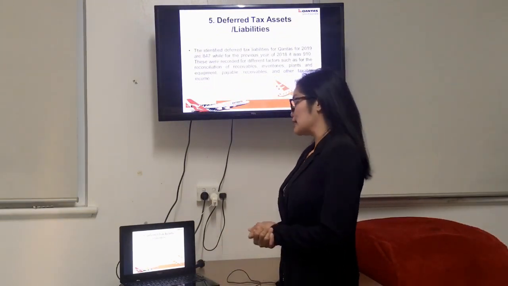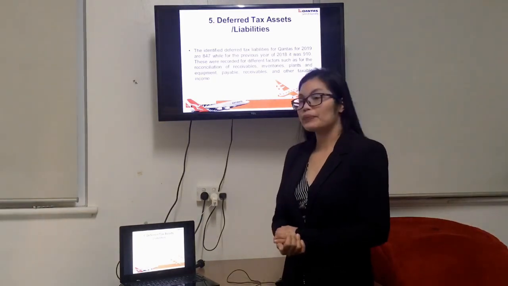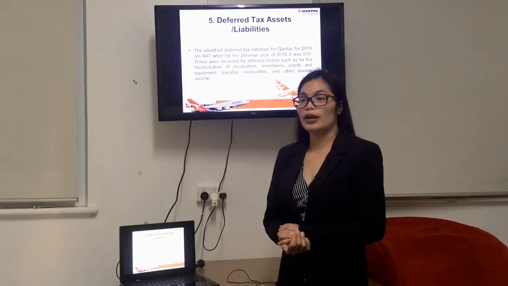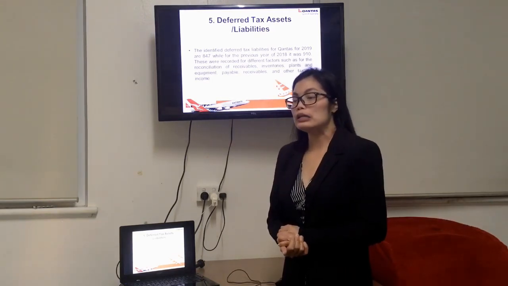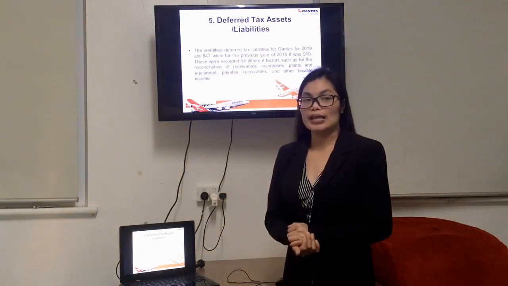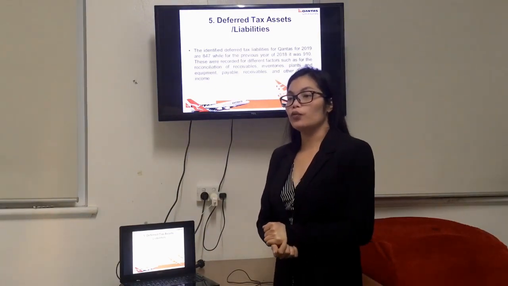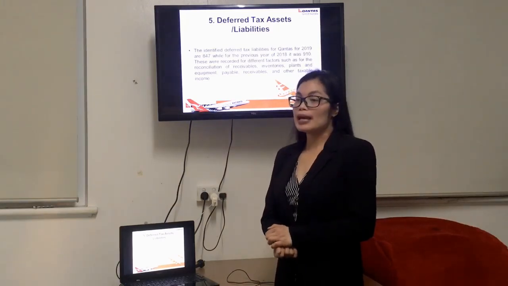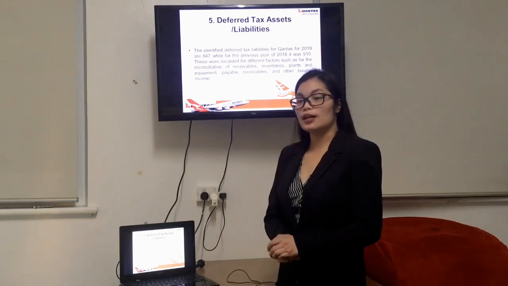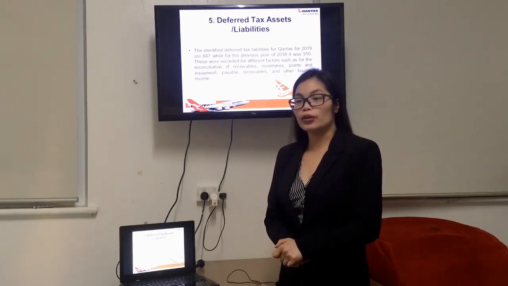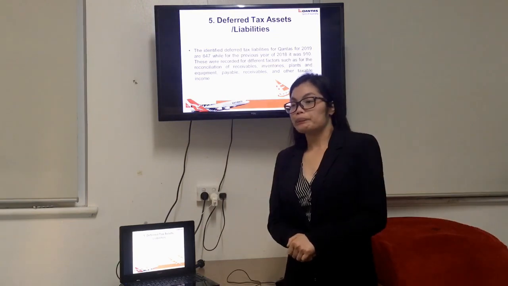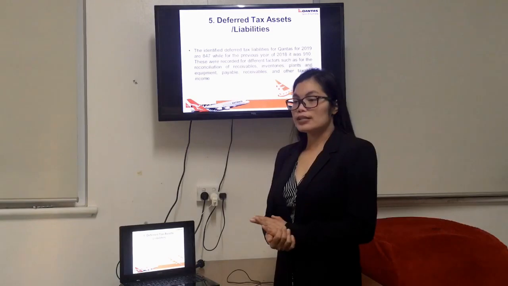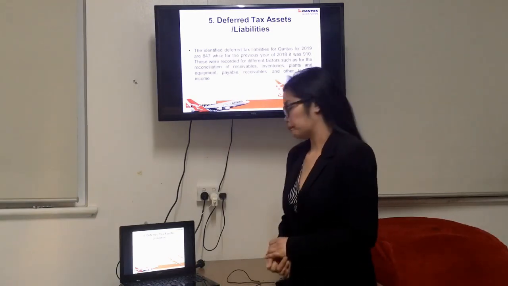And number 5 is deferred tax asset liabilities. The identified deferred tax asset liabilities for Qantas for 2019 are 847, while for the previous year of 2018 it was 910. This was recorded for different factors such as the reconciliation of receivables, inventories, plants and equipment, payables, and other tax income. It is also recorded to identify the company's carried forward tax losses, useful for referencing the previous and future recording.